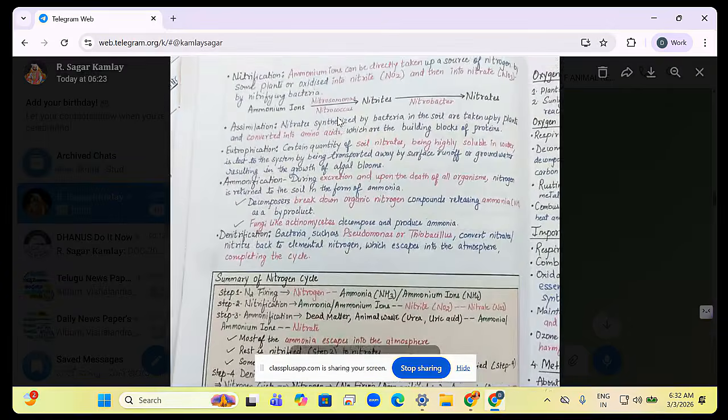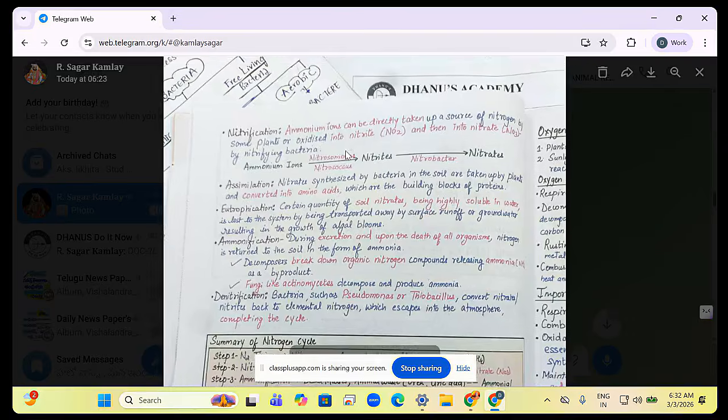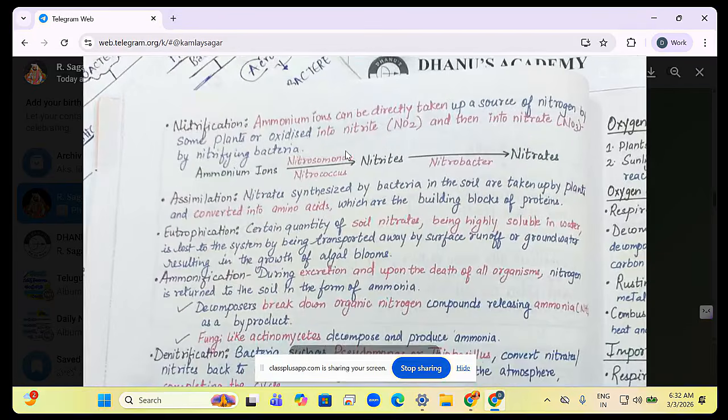Now look at this. This is again important. What is nitrification? Ammonium ions can be directly taken up as a source of nitrogen by some plants. So plants may not be able to take up ammonia, but ammonium ions they can take. And then they are oxidized into nitrites and then into nitrates by nitrifying bacteria.